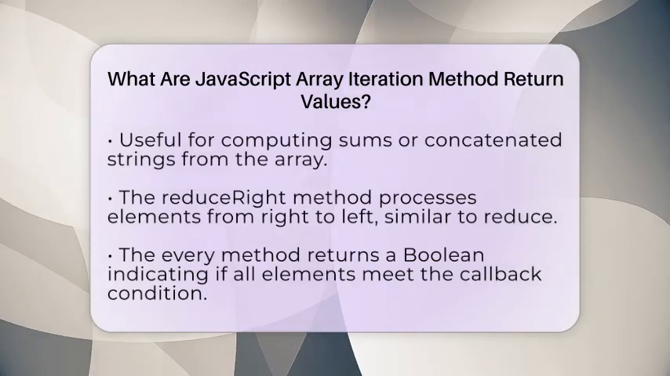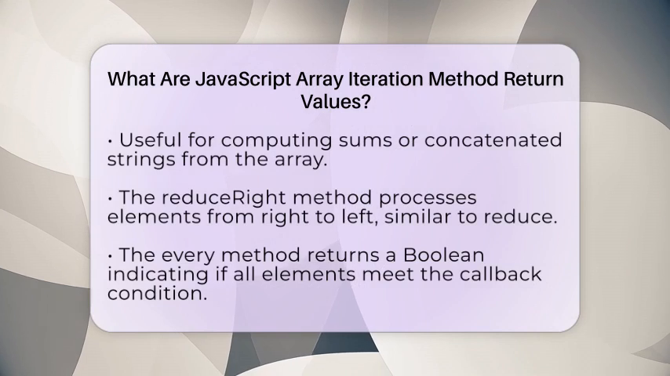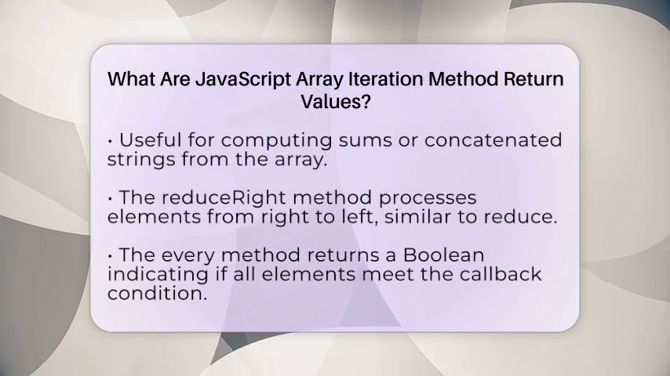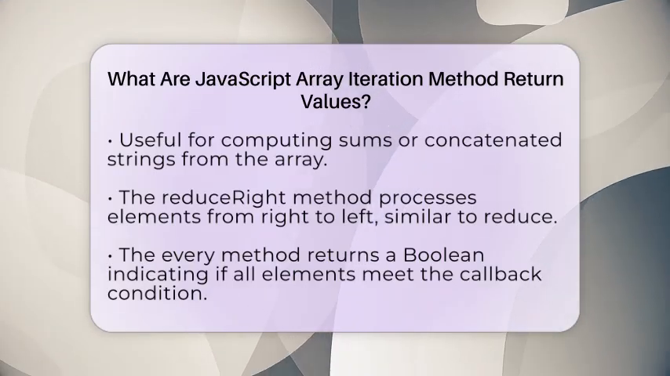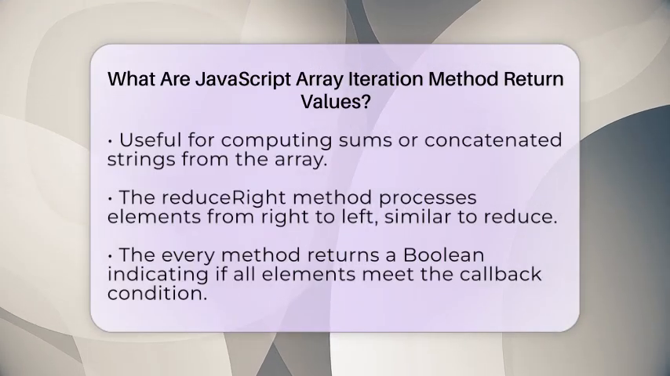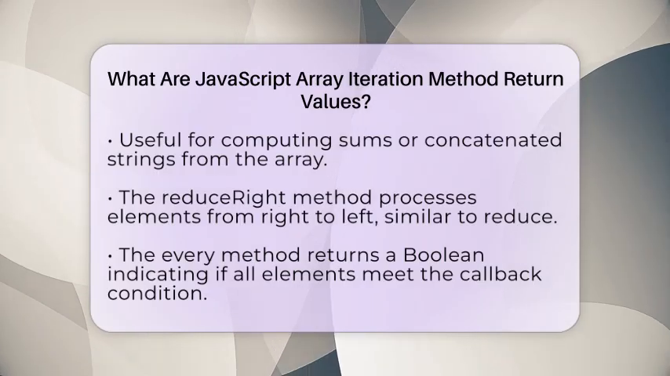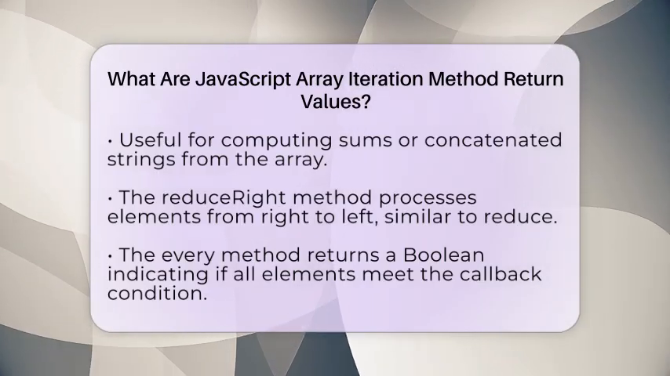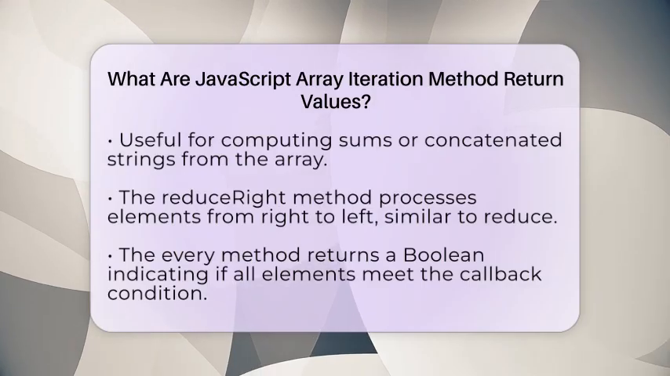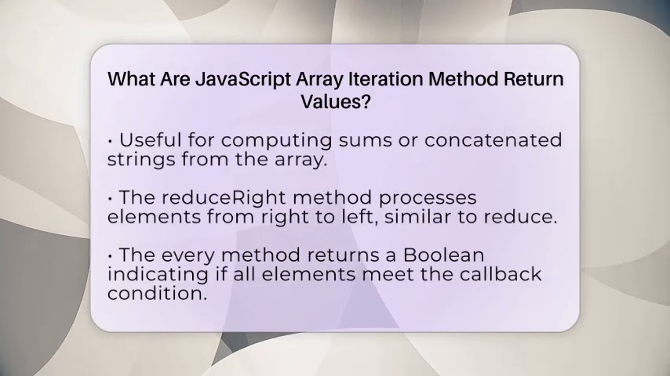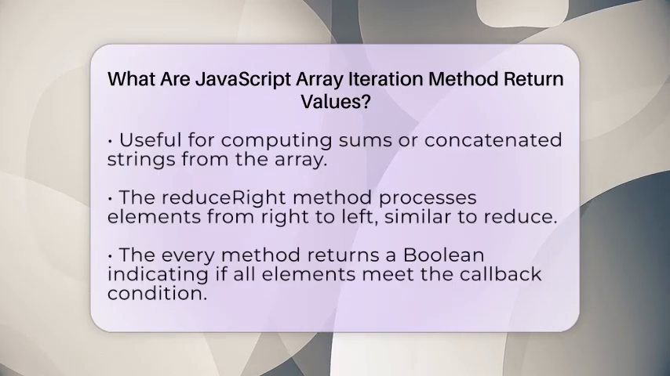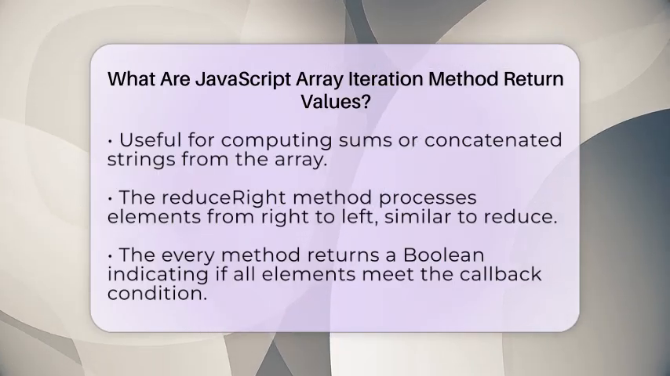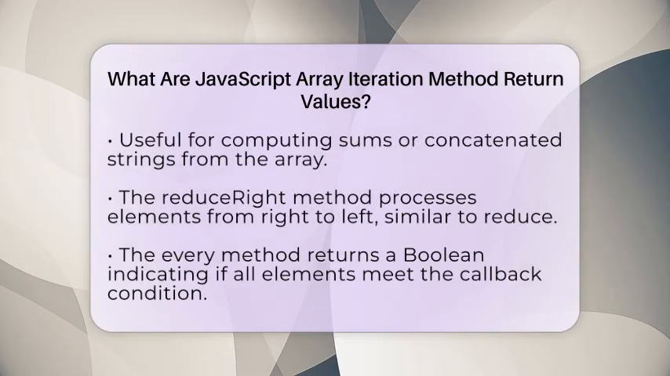Moving on, we have the every method. This method returns a Boolean value, either true or false. It checks if the callback function returns a truthy value for every element in the array. If all elements meet the condition, it returns true. On the other hand, the some method also returns a Boolean value but checks if at least one element meets the condition. If any element passes the test, it returns true.